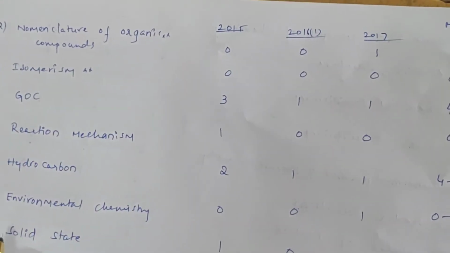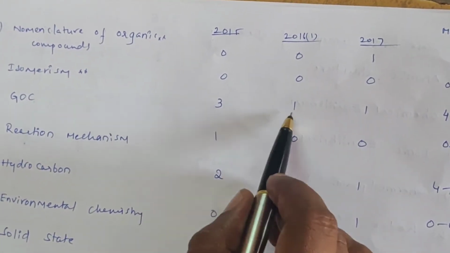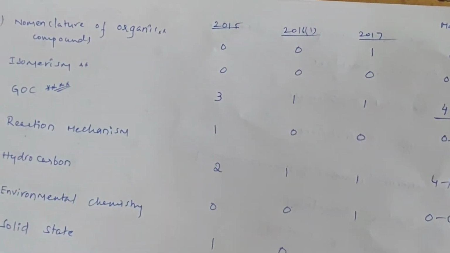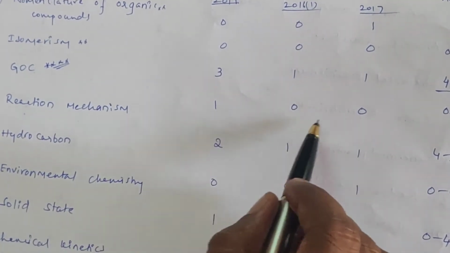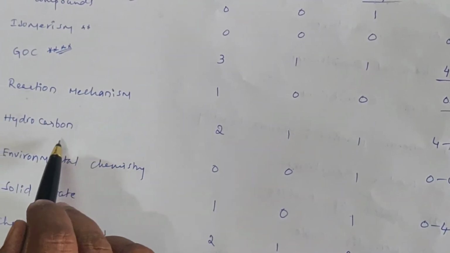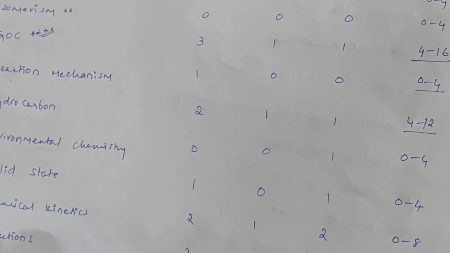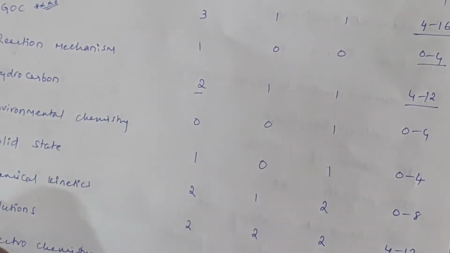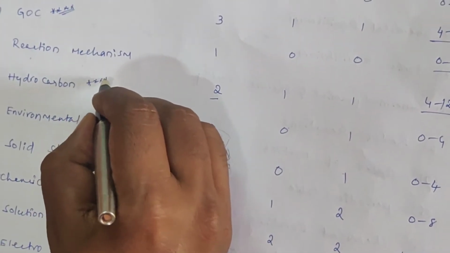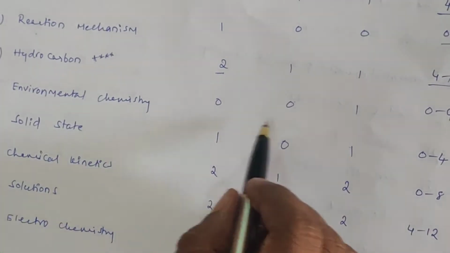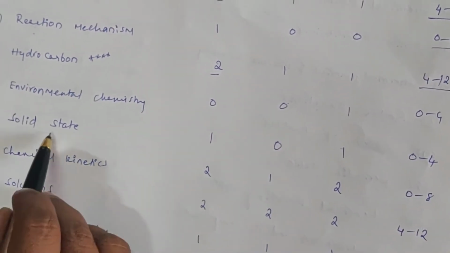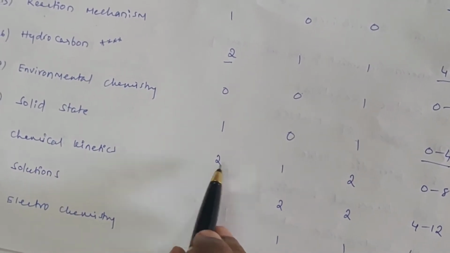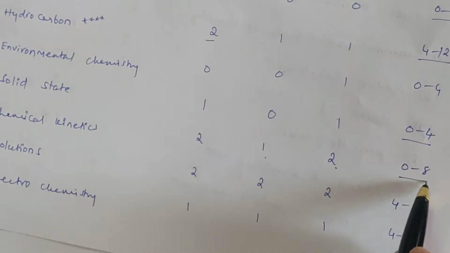GOC, general organic chemistry: 3 questions in 2015, then 1, 1. So 14 to 16 marks. This is also a major chapter. Next, reaction mechanism: 1, 0, 0, 0 to 4 marks. Next, hydrocarbon is also major, 4 to 12 marks: 2015, 2 questions; 2016, 1; 2017, 1. Next, environmental chemistry: 0, 0, 1, 0 to 4 marks. Solid state: 1, 0, 1, 0 to 4 marks. Chemical kinetics: 2015, 2 questions; 2016, 1; 2017, 2, so 0 to 8.